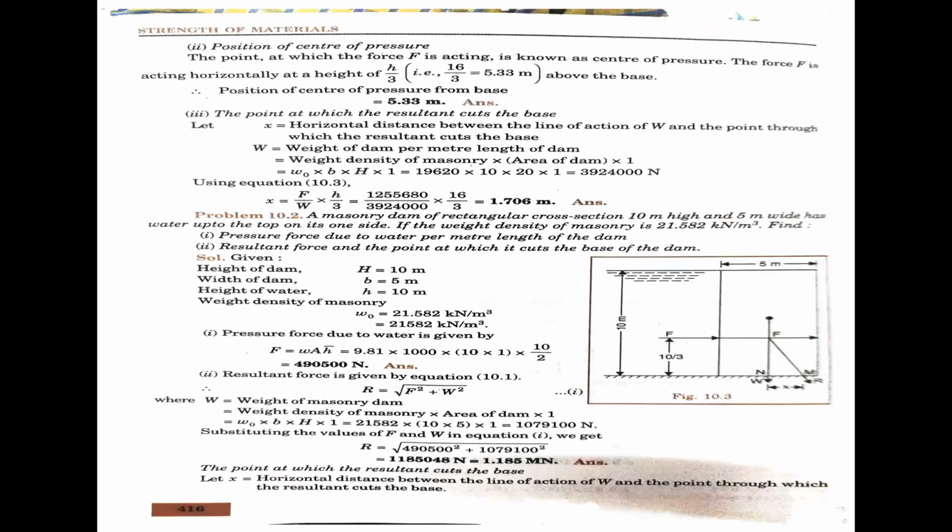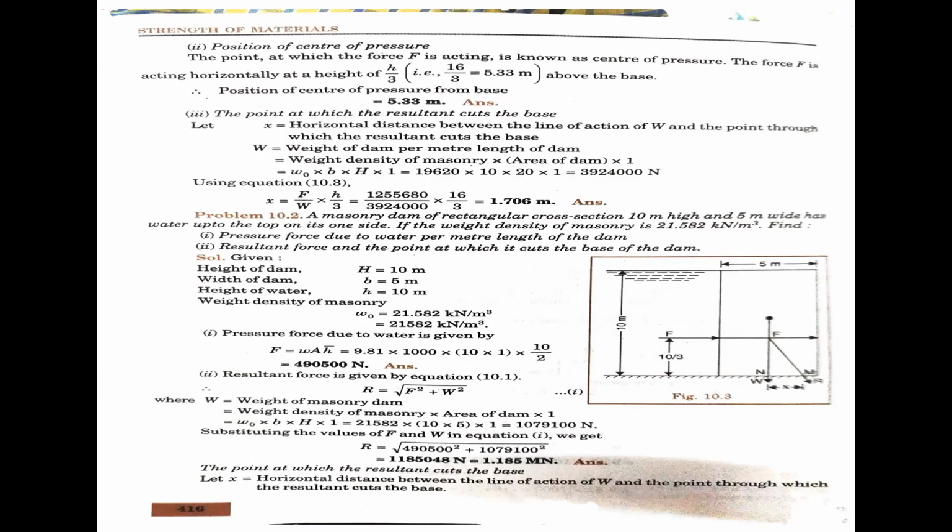Now we have to calculate the second one, the position of center of pressure. The point at which the force capital F is acting is known as the center of pressure. The force F is acting horizontally at a height of h by 3. That is h by 3, 5.33 meters above the base.